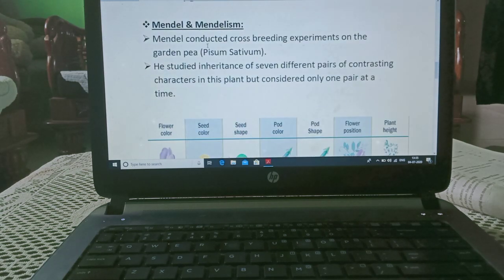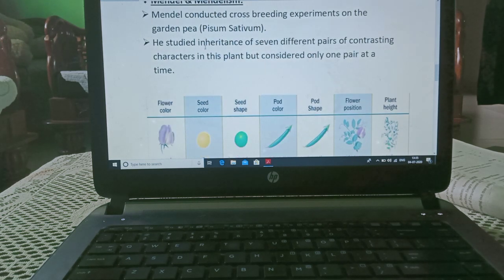Now, Mendel and Mendelism. Mendel was the scientist who is known as the father of genetics. Mendel conducted crossbreeding experiments on the garden pea, which is also known as Pisum sativum.